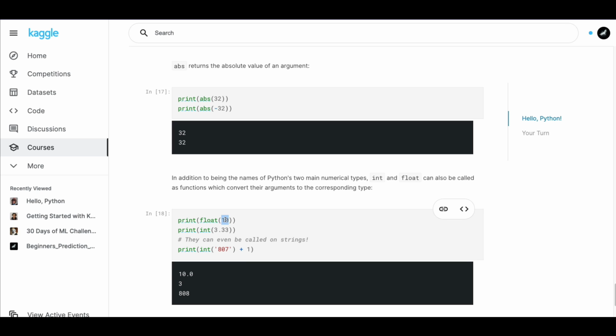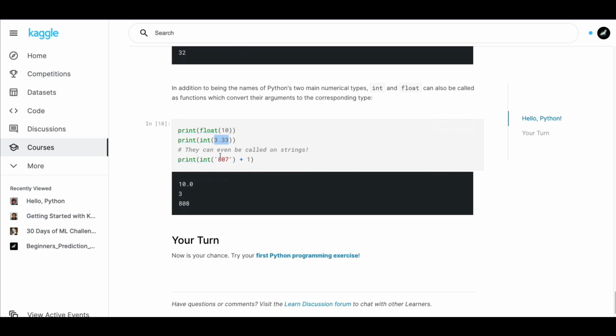So 10, an integer, is being converted into float here, and 3.3, which is a floating point because it has a decimal point, is being converted into int. And again, you can see you can do an arithmetic operation within the function itself, and then it gets evaluated like this. So this takes us to the end of the day 2 tutorial.